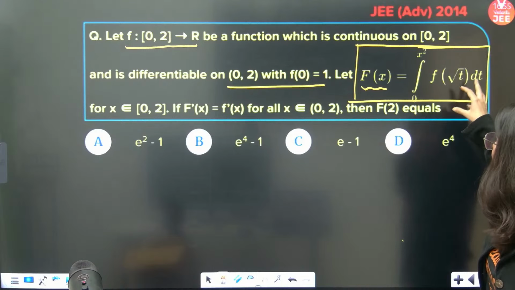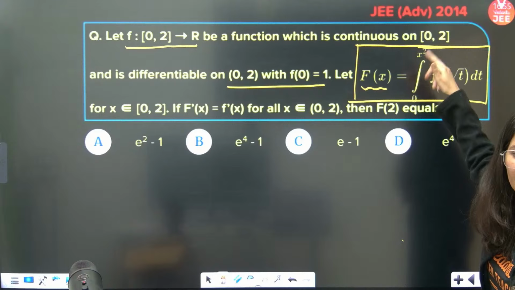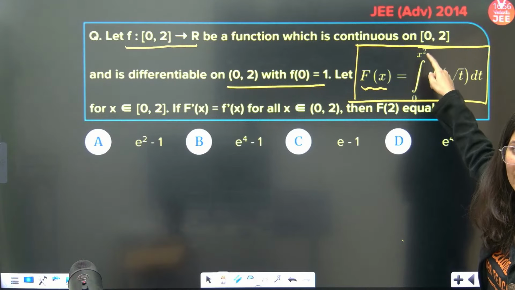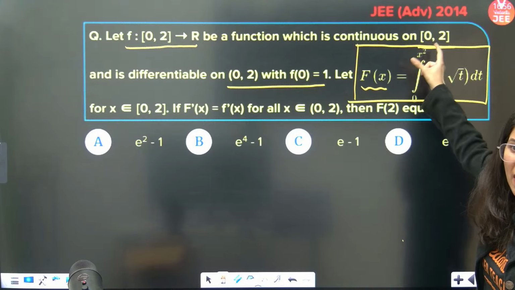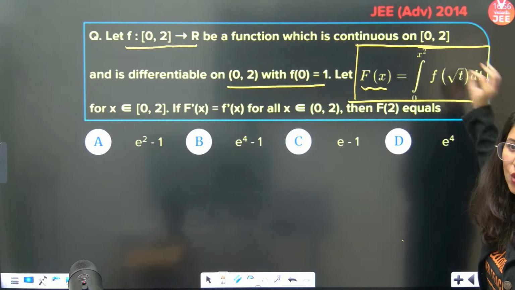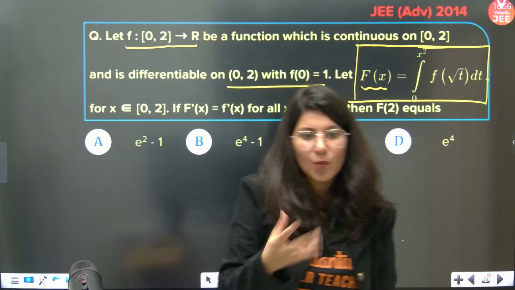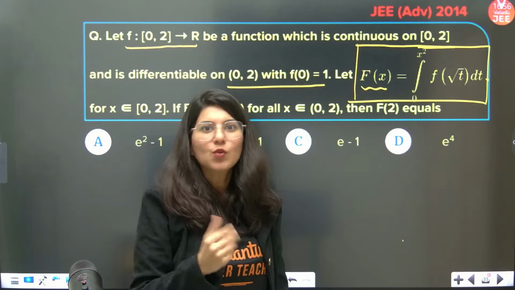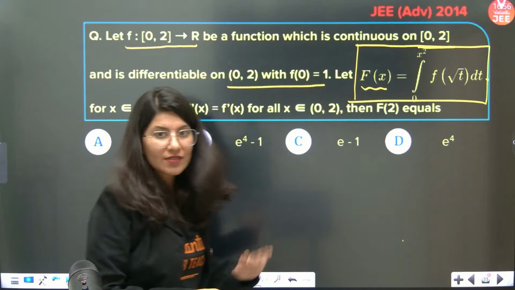Okay, why, ma'am? How come Dinesh is able to decode that Newton-Leibniz theorem? Because whenever you see that integration is there and the power is variable, can you see the power is variable? Integration variable is different and power variable is different. That means this whole question will be done by Newton-Leibniz theorem. I think so many of you are agreeing on it. How to apply Newton-Leibniz theorem? I'll show you.